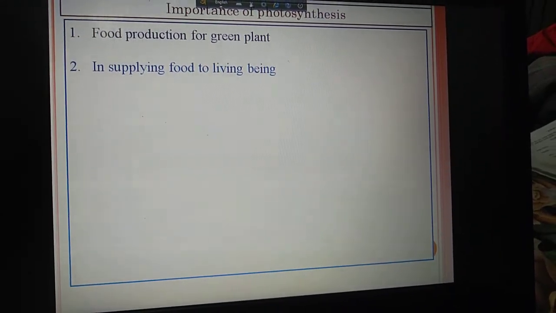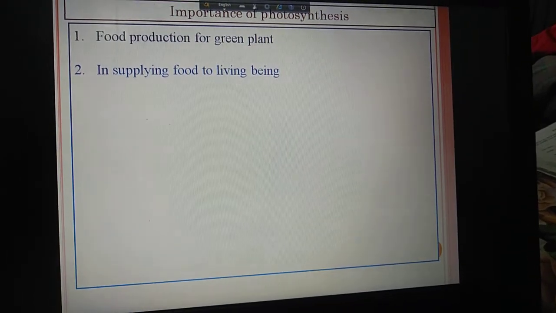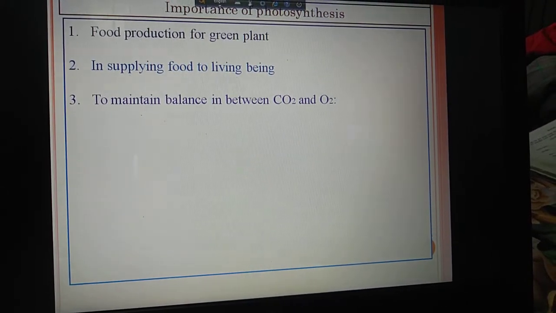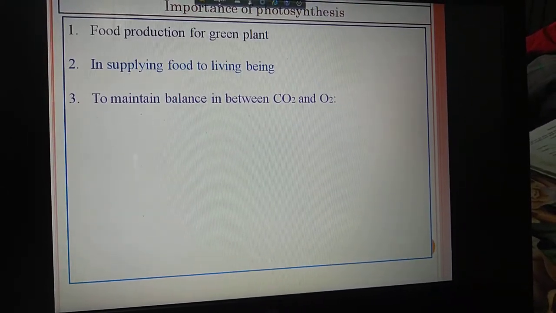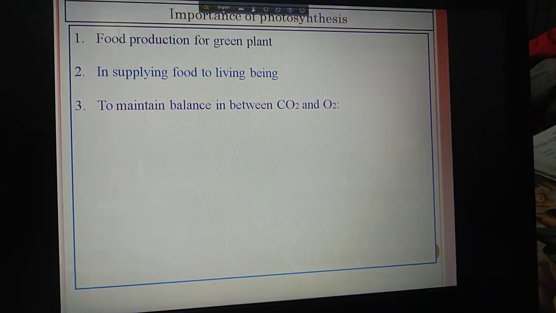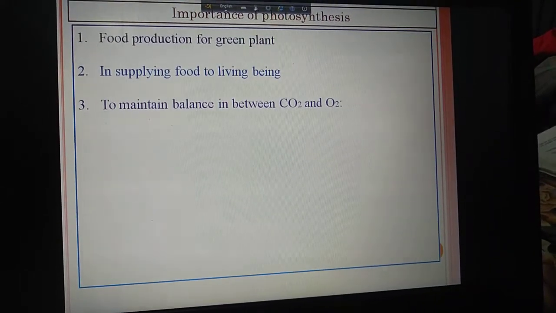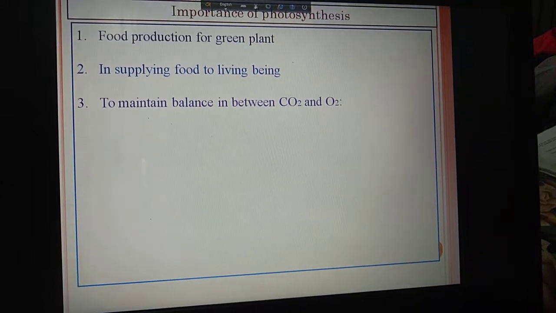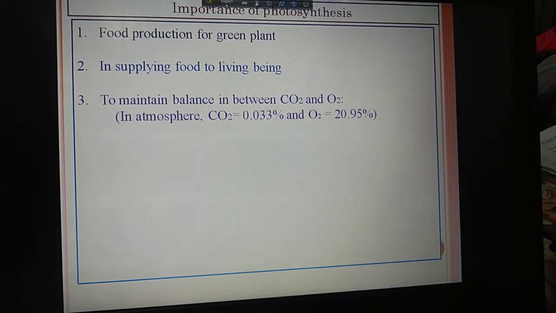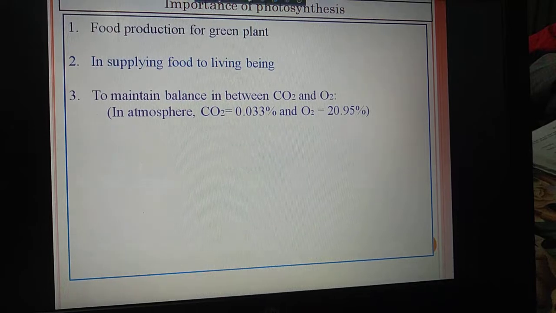Green plants provide different types of food materials to us, which are mainly produced due to the process of photosynthesis. To maintain balance between carbon dioxide and oxygen: you know that during photosynthesis, oxygen is released into the environment. During respiration, animals take oxygen from the environment. Thus the balance between carbon dioxide and oxygen occurs. In the atmosphere, the amount of carbon dioxide is 0.033% and oxygen 20.95%.